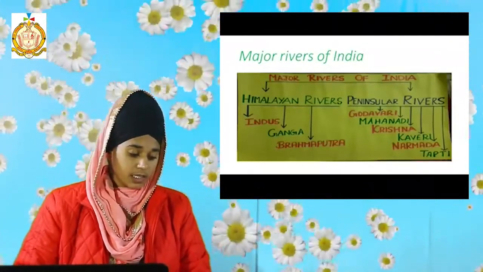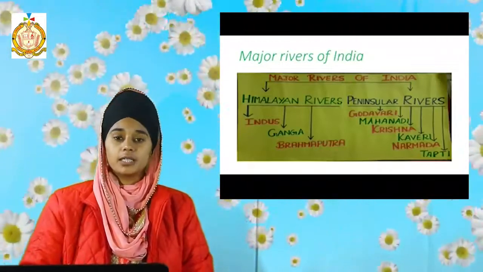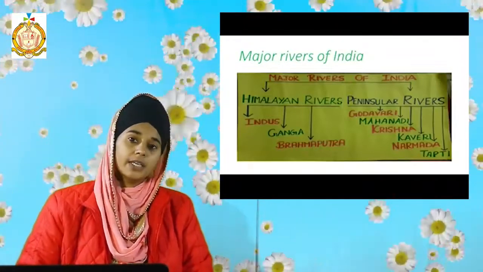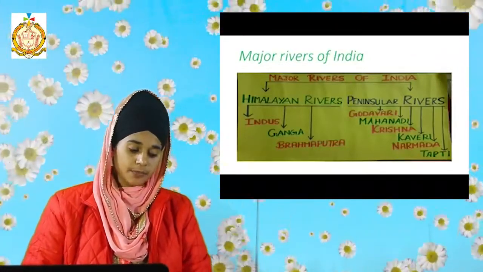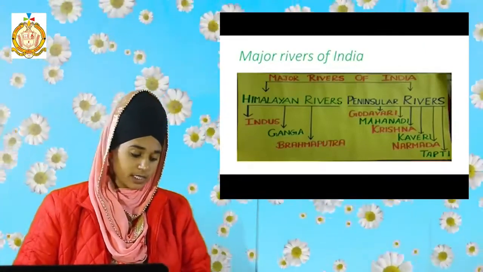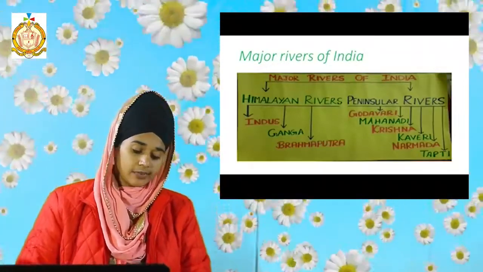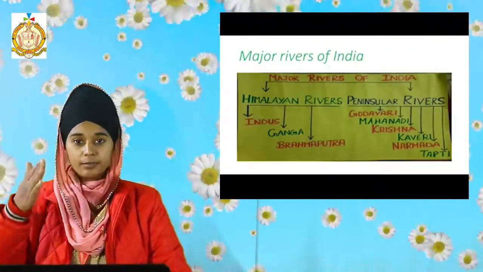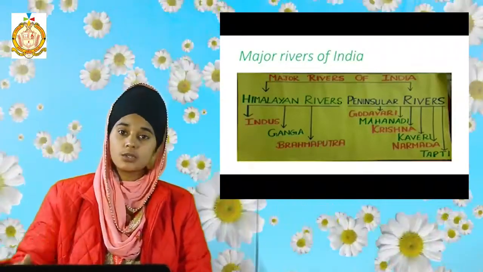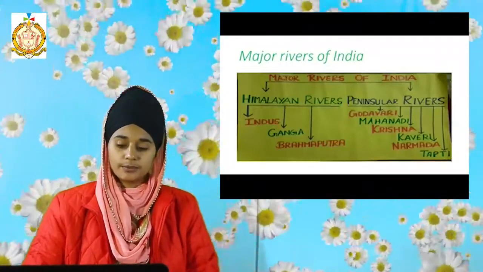Students, the rivers which originate from the Himalaya region are called perennial because they have water throughout the year, and these rivers receive water from rain as well as from the snow in the Himalayas. When the snow melts, that time also they get water.